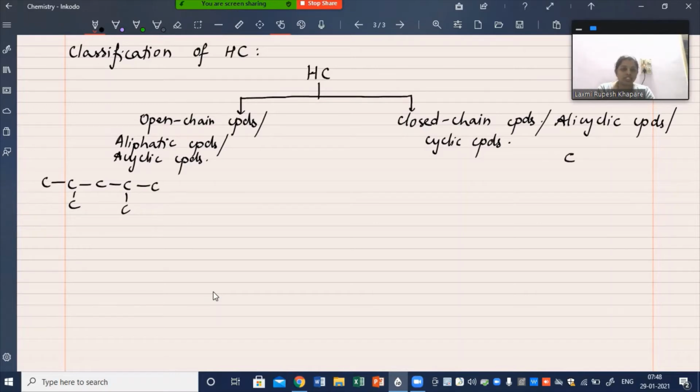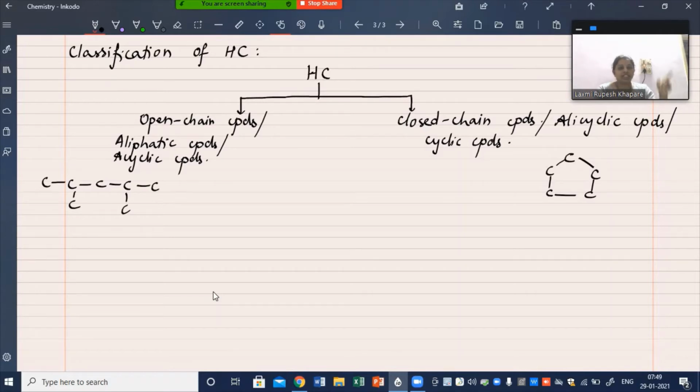And closed chain means where the carbon atoms are bonded to each other but the chain here is enclosed. The chain was open like this in the first case, and now it has been enclosed like this. So this is a chain of carbon atoms only, but it is enclosed now.